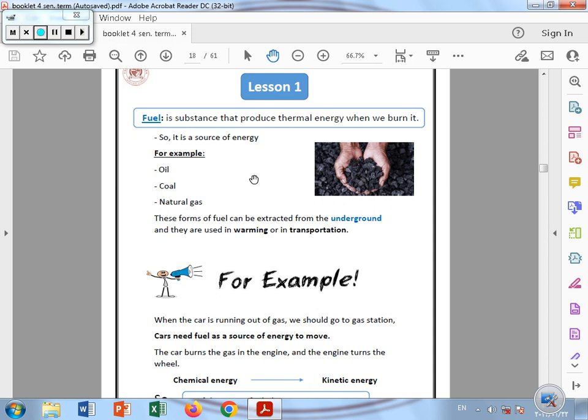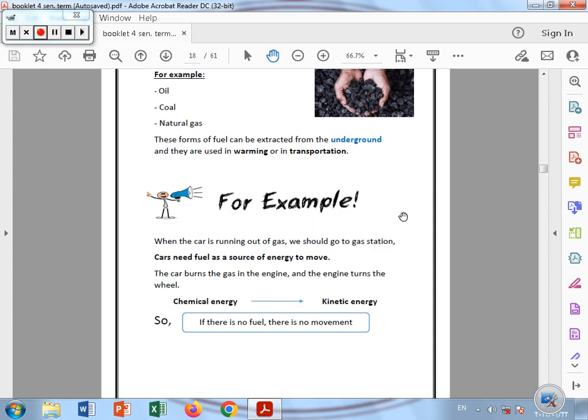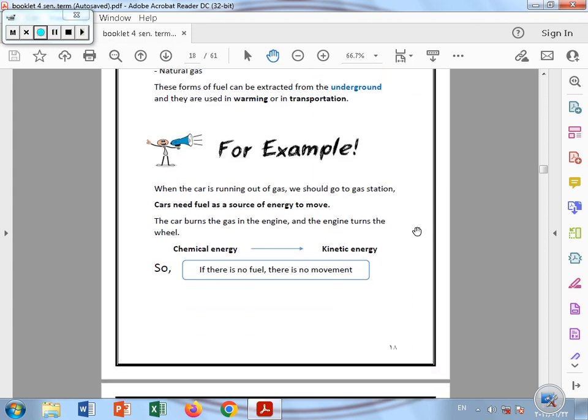We also use coal in warming our houses. For example, when the car is running out of gas, we should go to the gas station. Cars need fuel as a source of energy so they can move. When the car burns the gas inside the engine, it turns the chemical energy inside the fuel into thermal energy and then into kinetic energy so the car can move. So if there is no fuel inside the car or device, there is no movement, because fuel is the source of energy.